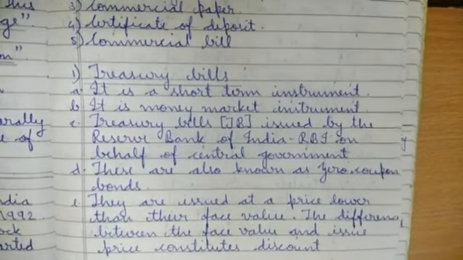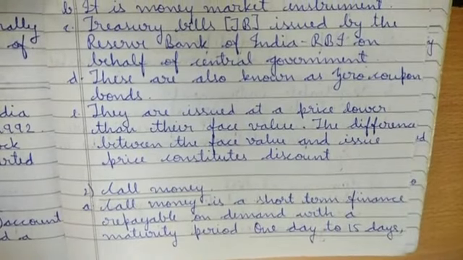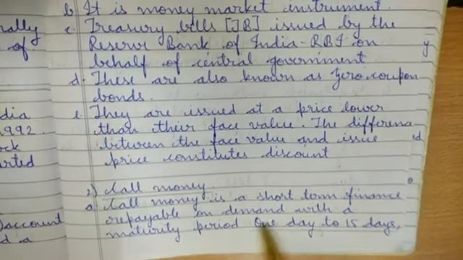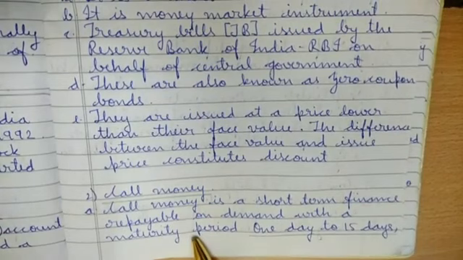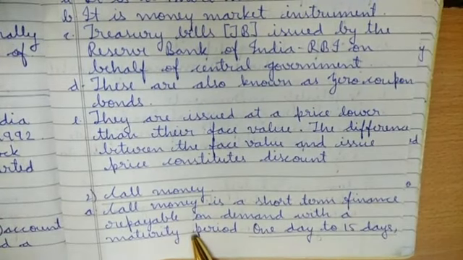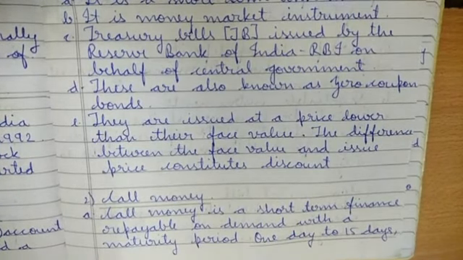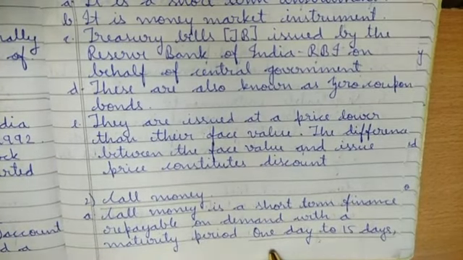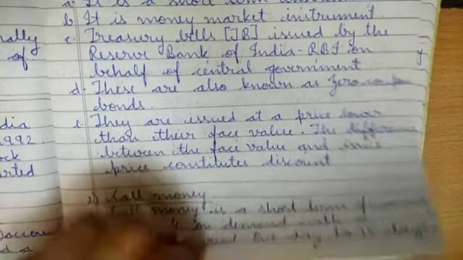Call money is a short-term finance. Because these all come under money market, of course it will be a short-term finance. Repayable on demand with a maturity period of 1 day to 15 days. So this call money has a short time period, and according to the demand the maturity date will change. So you have to pay the money within 1 day or within 15 days. Till 15 days you will have time to repay the money.